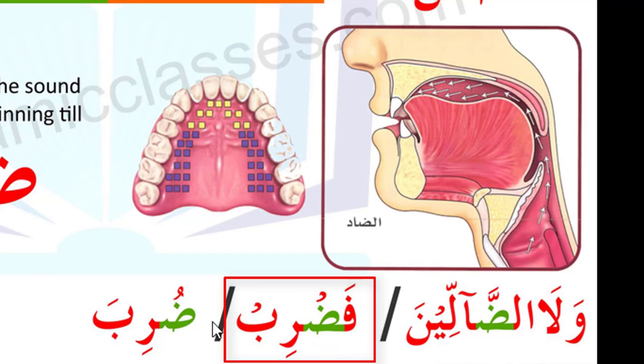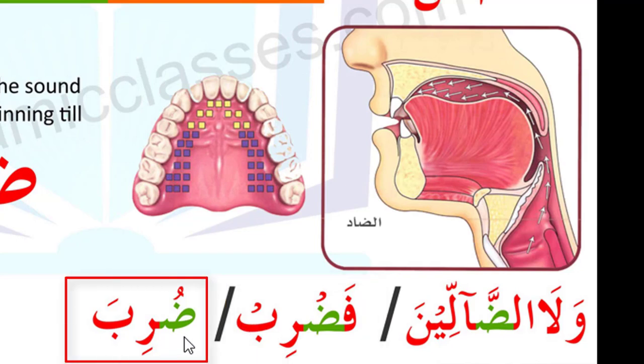We say again fadrib, and here is duriba, duriba. Maybe you are wondering why this one more question is coming to mind: if the letter has a sukoon or shad sign, at that time we make these qualities, or if fatha, kasra, dhamma, like zabar, zer, pesh, at that time also we make the qualities.